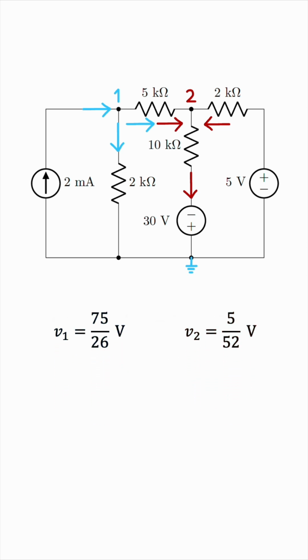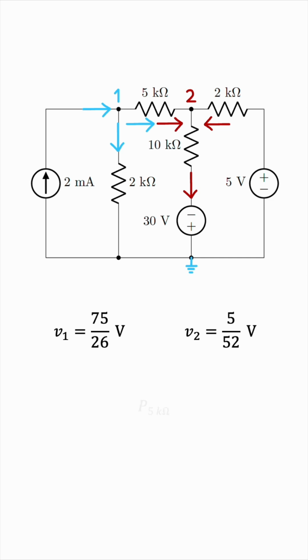And now the question is to find the power dissipated in the 5 kilo ohm resistor. We have a few options. We can either multiply the voltage by the current, multiply the square of the current by the resistance, or divide the square of the voltage by the resistance.